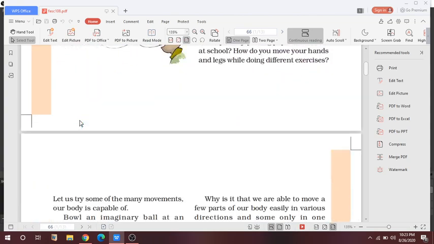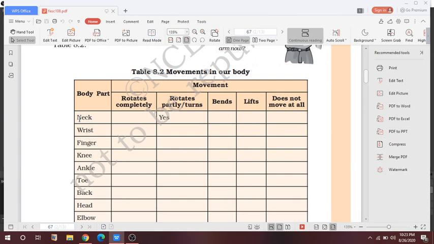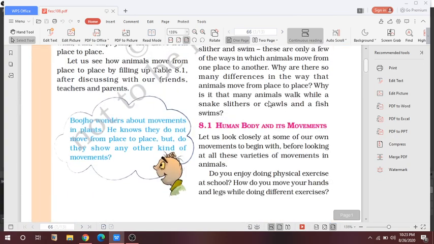In the previous class I gave you an activity to do at home, that is movement in our body. Here the parts are given and you have to write whether your parts rotate completely, bend, lift, or do not move at all. So you have to write here.